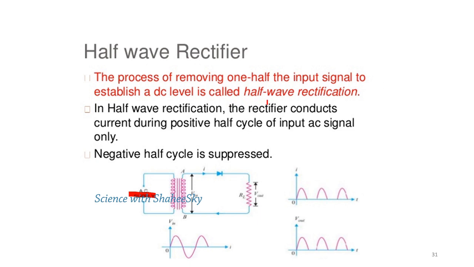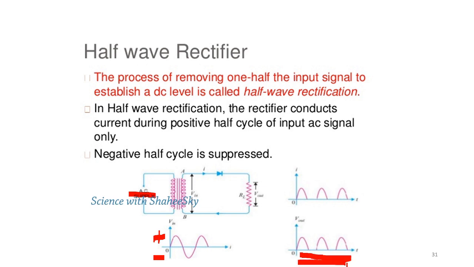In half wave rectification, the rectifier conducts current during the positive half cycle of the input AC signal only. So if we give a wave with positive and negative signals, in half wave rectification the output can be obtained like this, because the other half is suppressed.